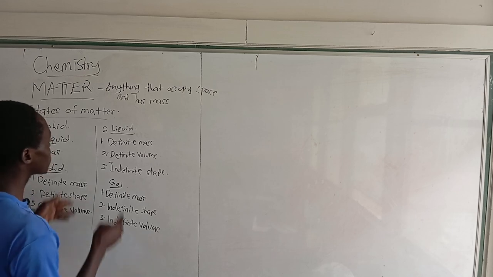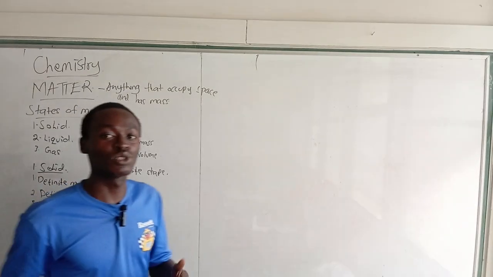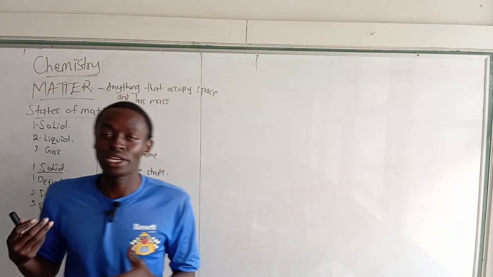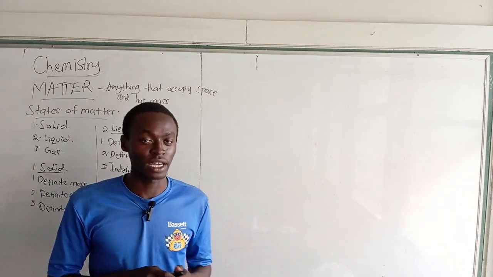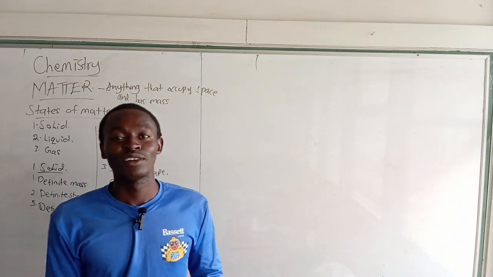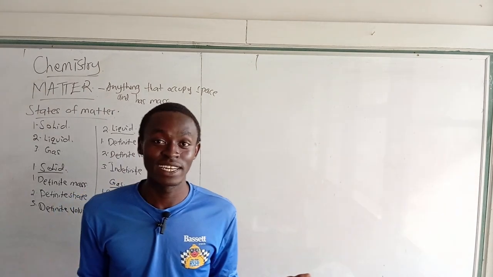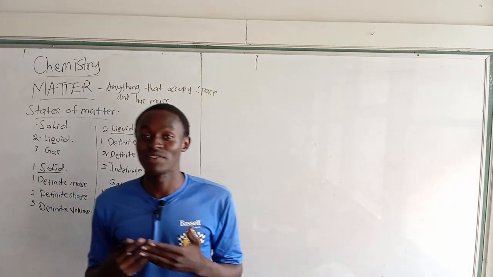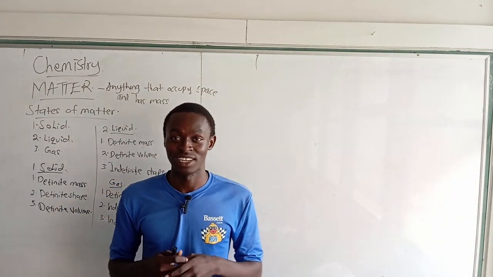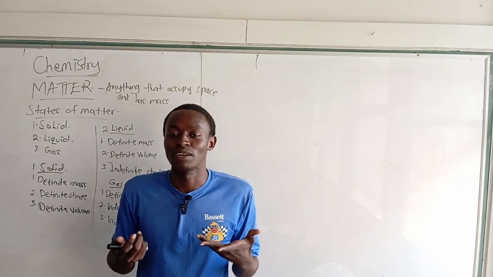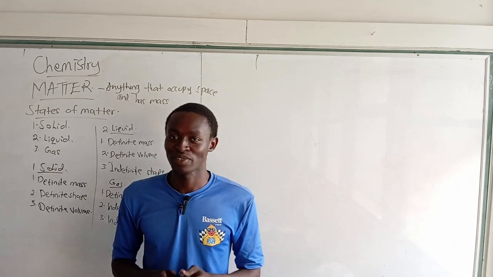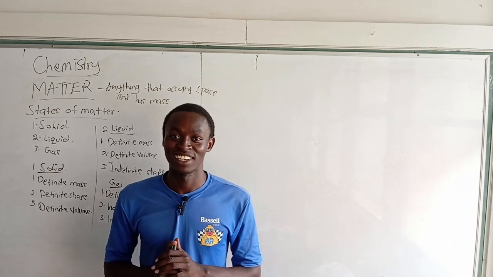So it is through these traits that we are able to distinguish whether this is a gas, this is a solid, and this is a liquid. This lesson was just to help you distinguish between a solid, a liquid, and a gas. I believe that you learned it very fast, in a few minutes, and already you are able to differentiate between them. So I hope you've gotten something.